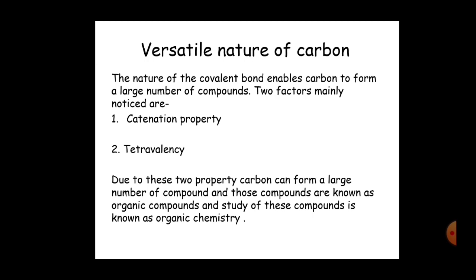So due to these two important properties of carbon, large numbers of compounds containing carbon are known. These compounds are known as organic compounds, and to study these compounds, a branch of chemistry is formed, and that branch is known as organic chemistry.